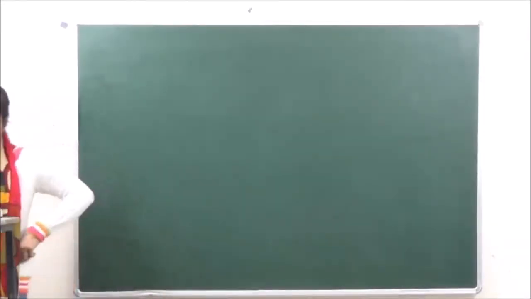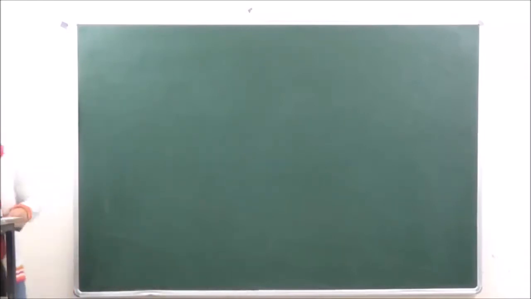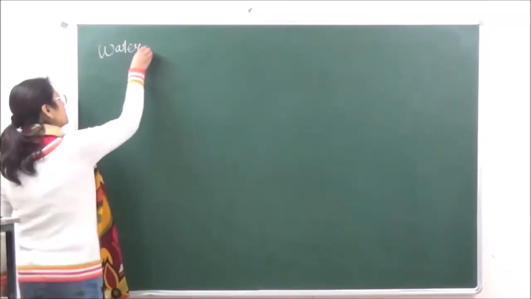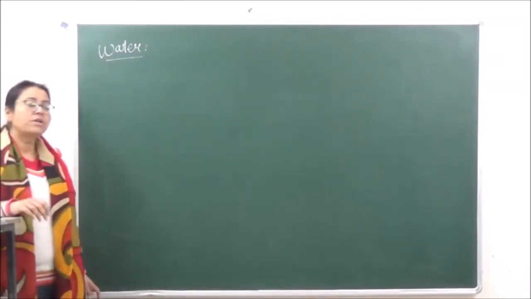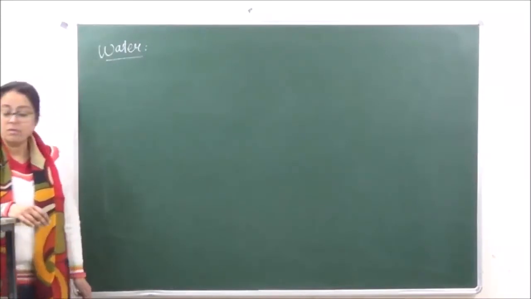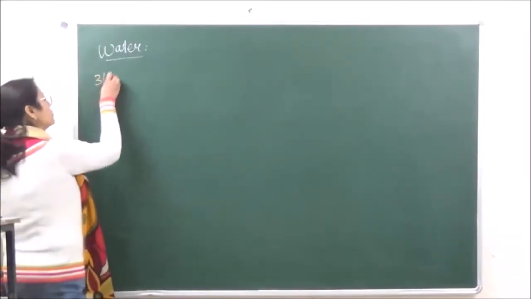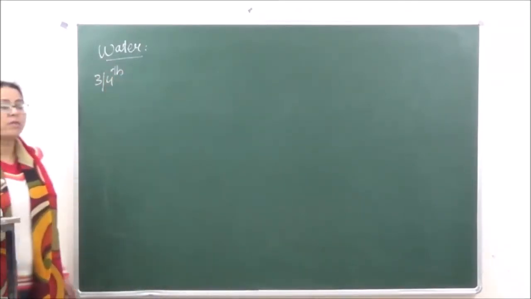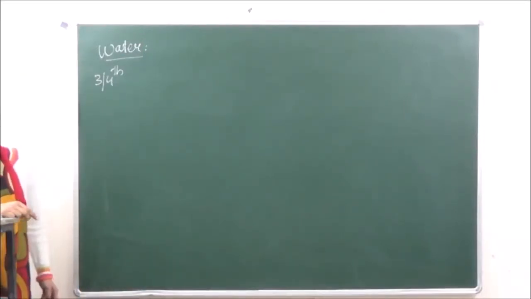Let's go on to our chapter now. Chapter kya? This topic of hydrogen, which is water. Now, when we're talking of water, we know that water occupies almost 3/4 of the earth's surface. So that is the maximum amount of substance which is present on the earth. Okay? 3/4 of the earth's surface.